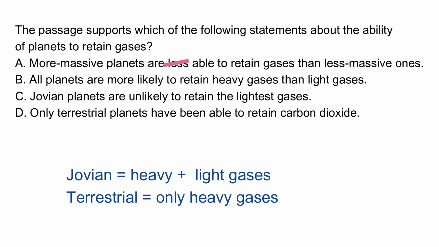Even though B uses the extreme word "all," this statement is not absolute because it is qualified by "likely." That is, this sentence does not make an absolute statement. C. Jovian planets are unlikely to retain the lightest gases. C is false. Jovian planets can retain even the lightest gases. D. Only terrestrial planets have been able to retain carbon dioxide. D is not true as it contradicts B.